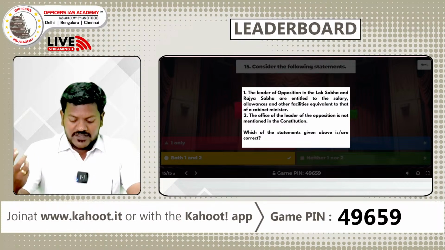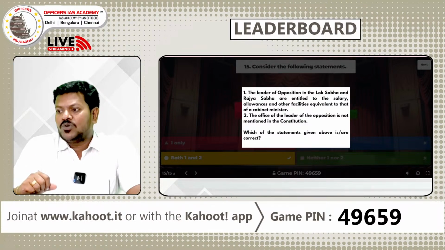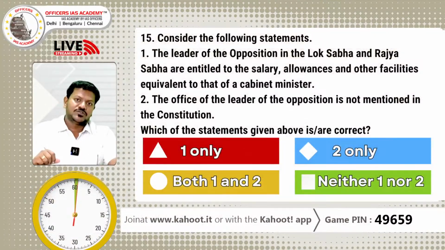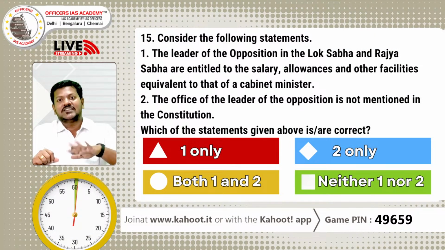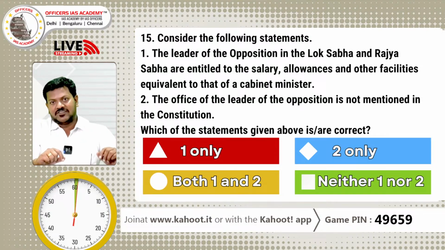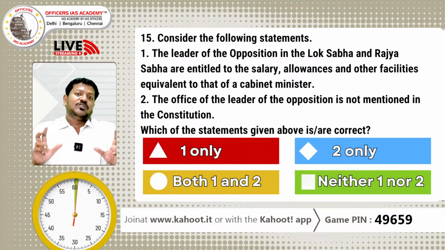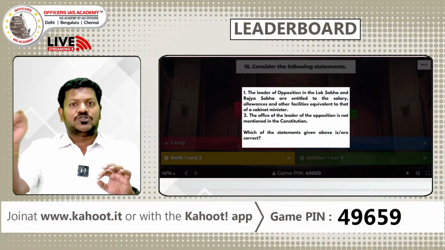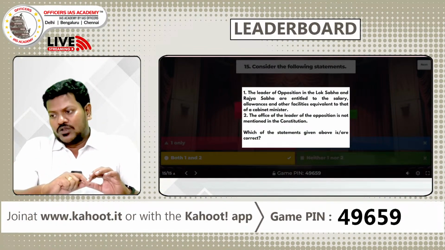And then the second statement talks about the office of the leader of the opposition not being mentioned in the constitution. Yes, that statement is also correct. It is not mentioned in the constitution. It is mentioned only in the Leader of Opposition Salaries and Allowances Act 1977. We could see the mention of leader of opposition only in this act, but not in the constitution.